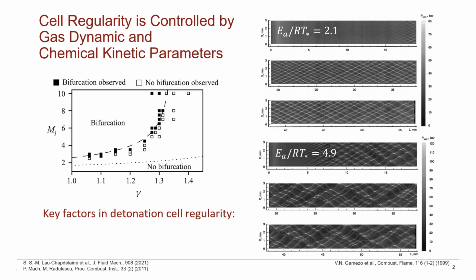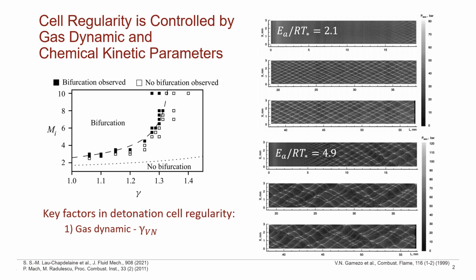I'm showing two such observations here. On the left is a study by Professor Radulescu's group looking at the influence of incident Mach number and the gas dynamic parameter of gamma on Mach stem bifurcations. The plot shows results from inviscid simulations where Mach stem bifurcation is observed as a function of both gamma and Mach number, showing an expected onset of irregularity due to Mach stem bifurcation around a gamma of 1.3, consistent with several experimental observations.